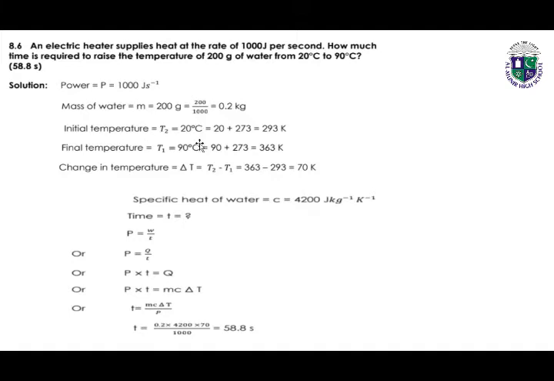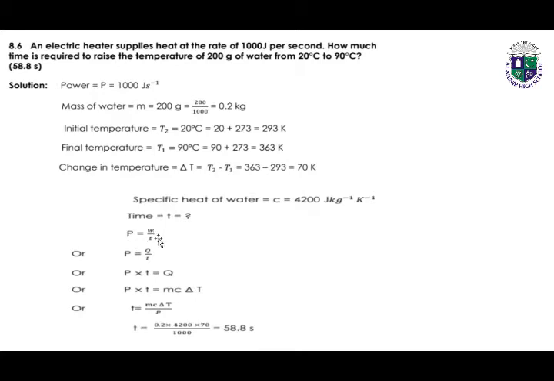Initial temperature is given, final temperature is given. We can easily find the change in temperature by subtracting the initial temperature from the final temperature. 363 minus 293, the answer is 70 kelvins. So specific heat of water is 4200 joules per kilogram Kelvin. We have to find the time t.